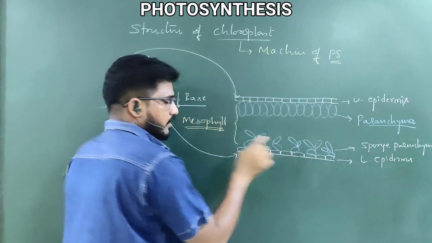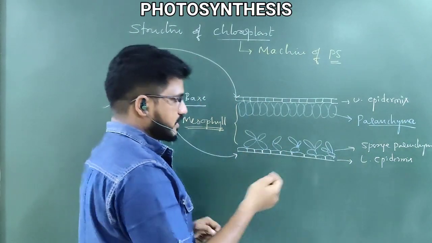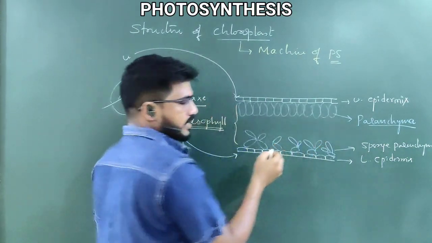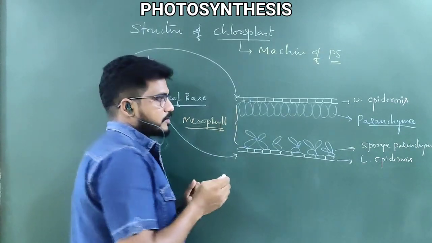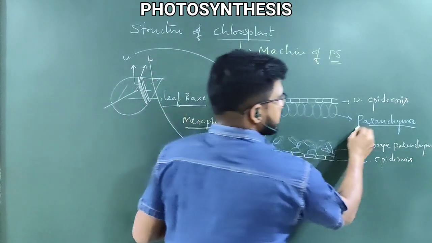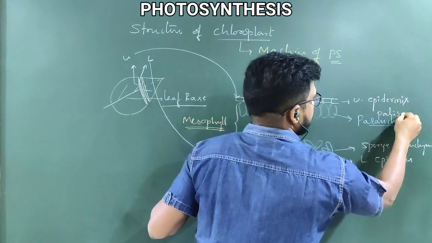As they have a lot of gaps, air will be present. Here there is no intracellular space. They are compactly arranged without intracellular spaces. This is called palisade parenchyma.